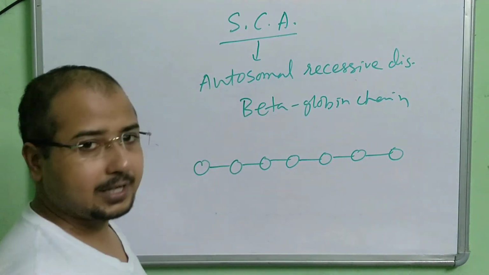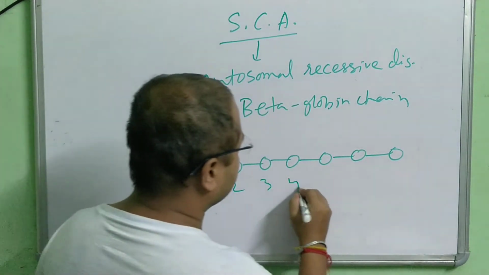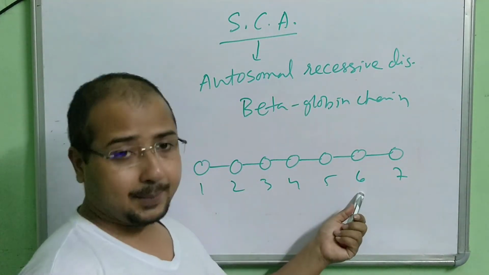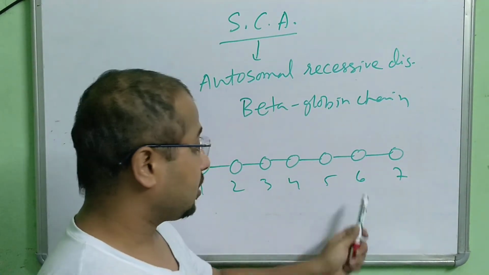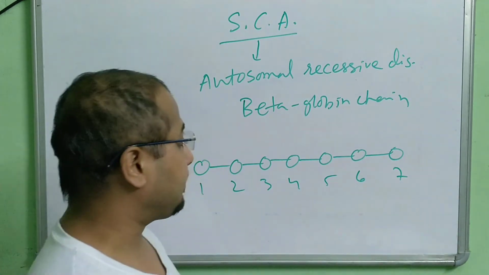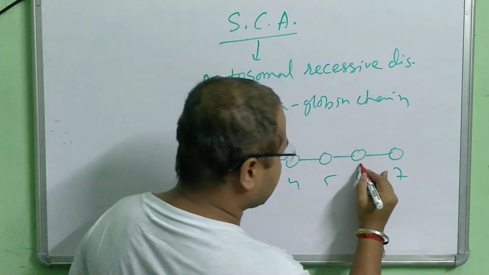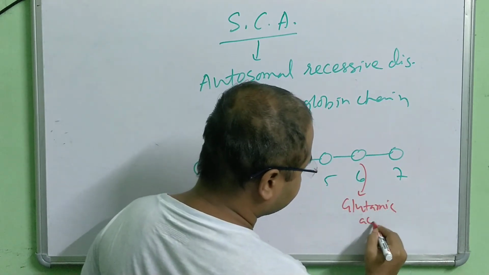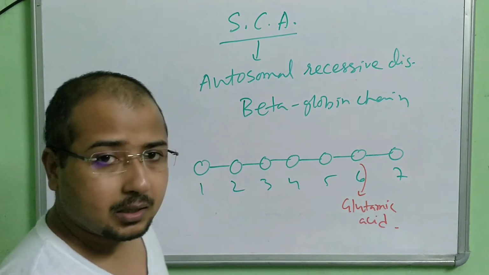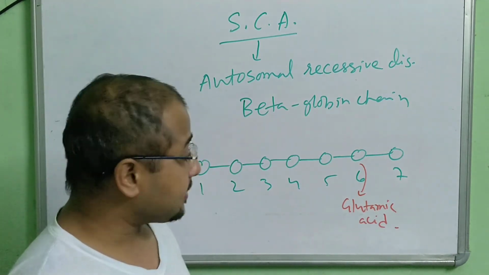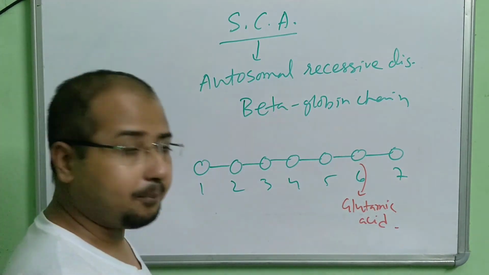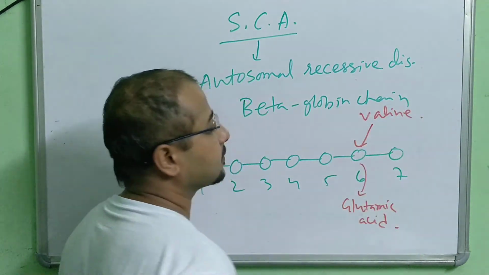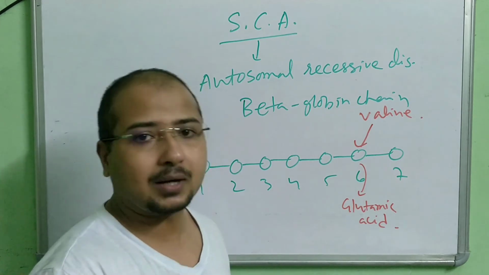Suppose 7 amino acids are there. First, second, third, fourth, fifth, sixth, 7. At the 6th position of the amino acid in this polypeptide chain, there is an amino acid known as glutamic acid. Okay. If this amino acid is replaced by another amino acid known as valine, then what happens?